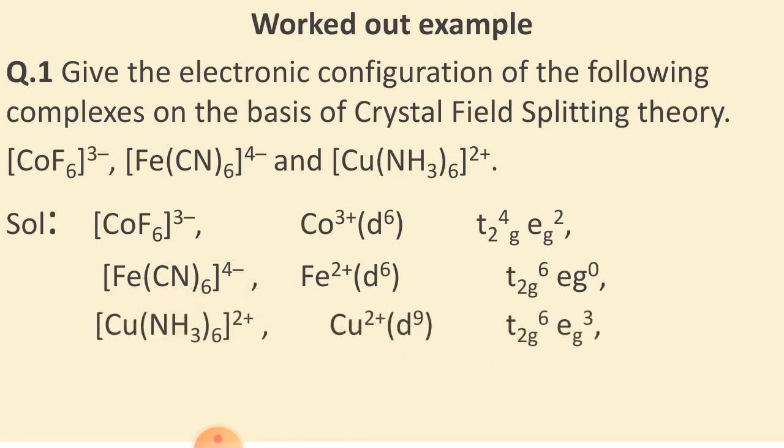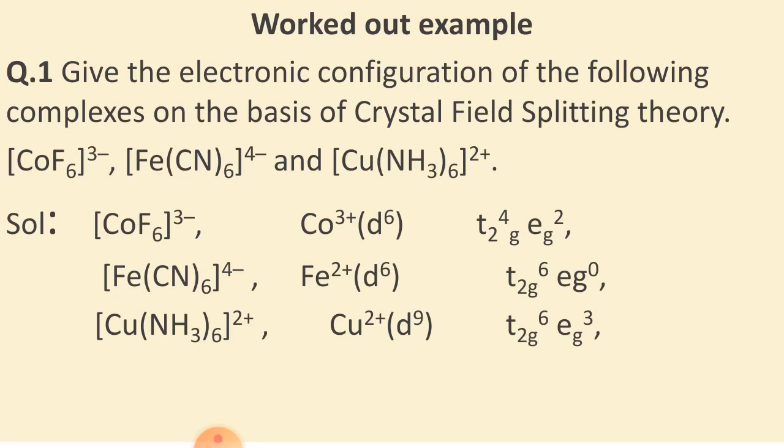Now third, Cu(NH3)6 2+. So this contains a +2 charge. In this condition d has 9 electrons and the filling of electrons takes place according to Hund's rule. I told you that you have to check strong field and weak field activity in d4 to d7 configuration. Here this has d9 configuration, so there is no requirement to see whether the ligand is strong field or weak field.